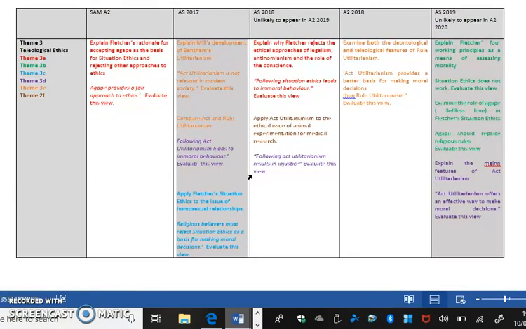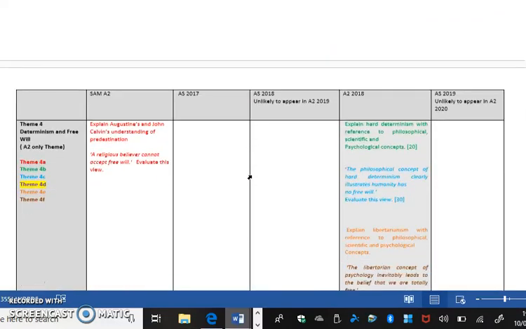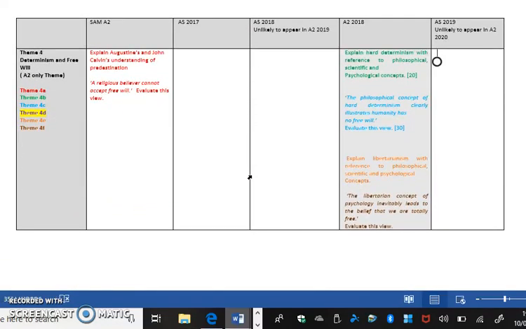So that's theme 3. Theme 4 is the A2 only content, and so this is much less tested than the other topics. However, because it formed part A last year, it's more tested than the A2 content on philosophy and Christianity. So theme 4A is Augustine, which has been asked along with Calvin on the sample paper.